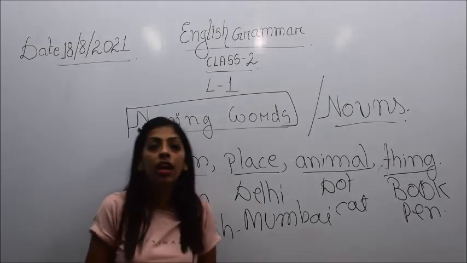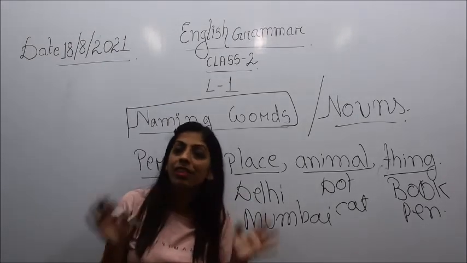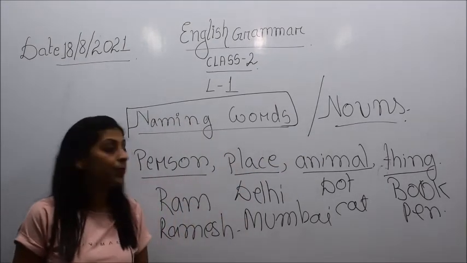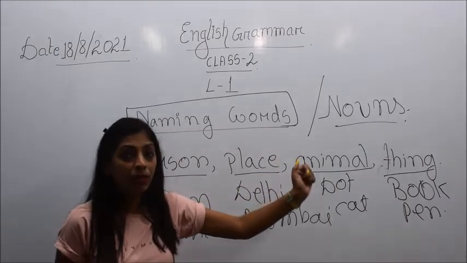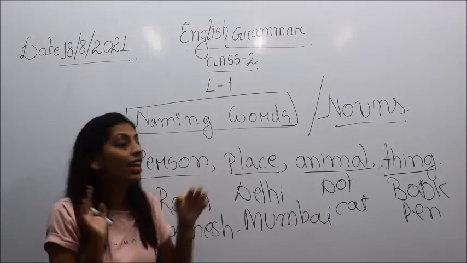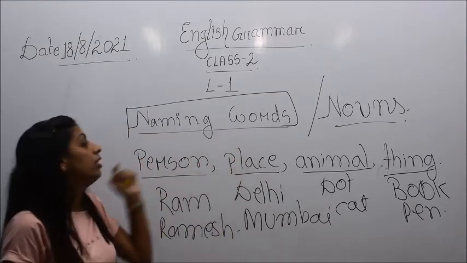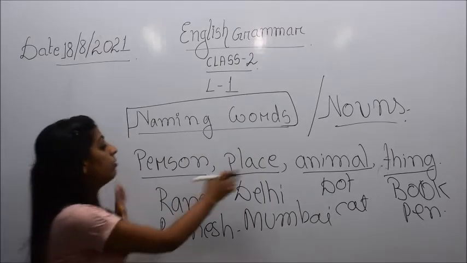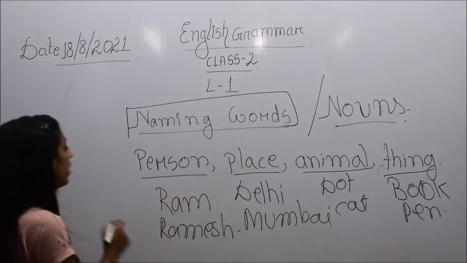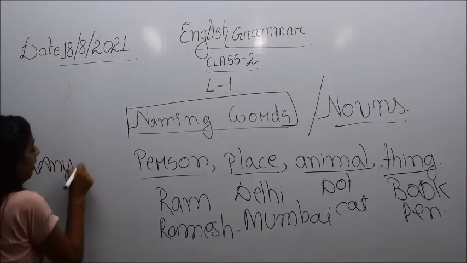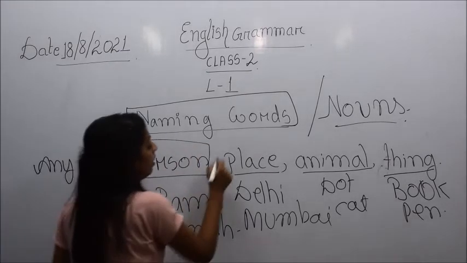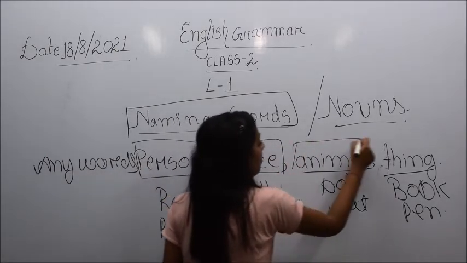So I hope children up to here it is clear to you. I will sum up the things again. Naming words and nouns are both the same. Then what is a noun or naming word? From the word itself, naming words, you get an idea that any word which represents the name of person, place, animal or thing is called a naming word or noun.